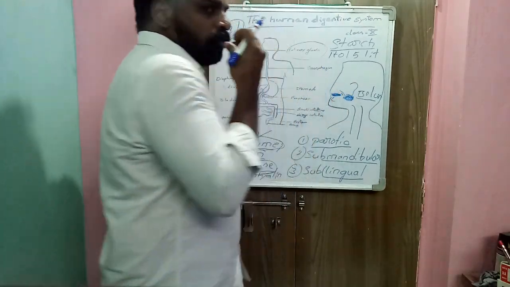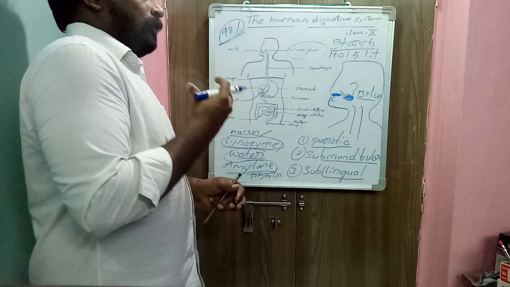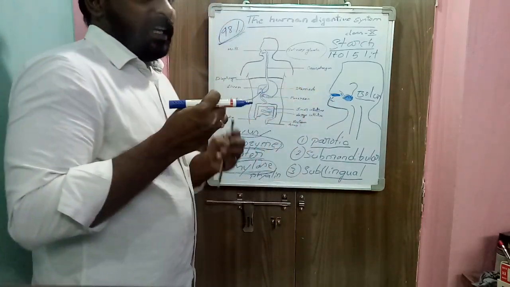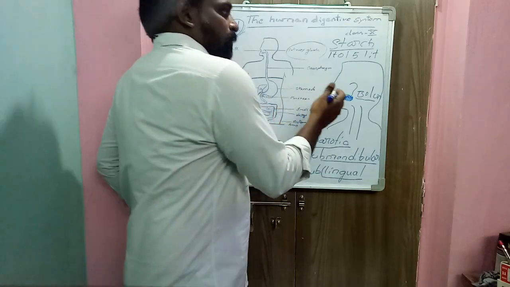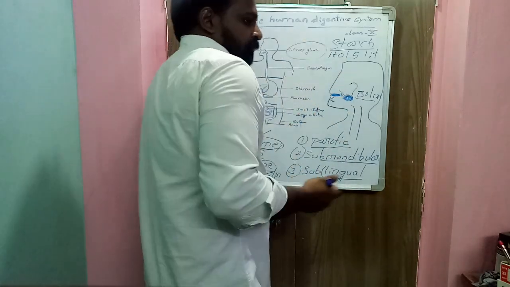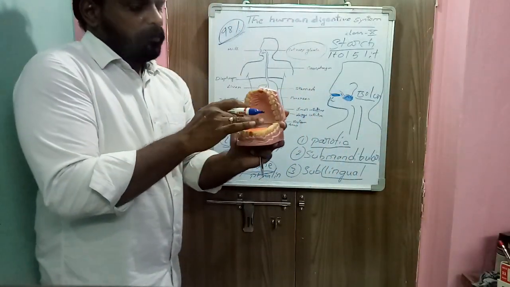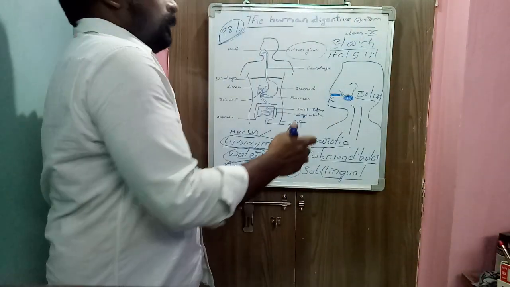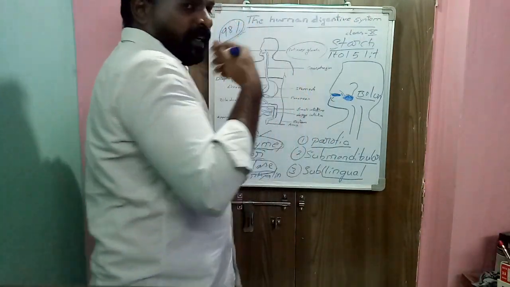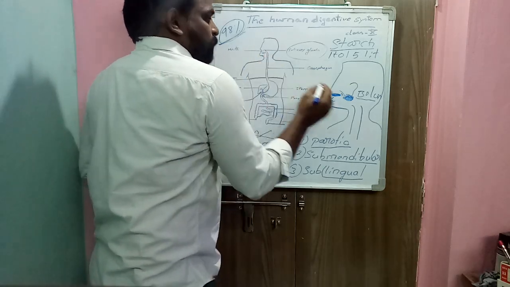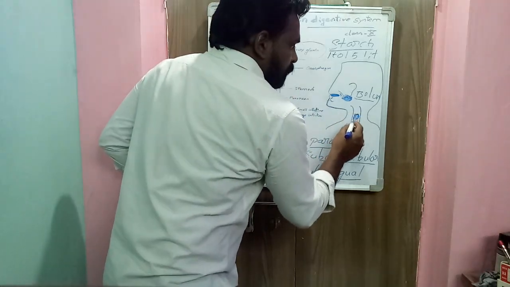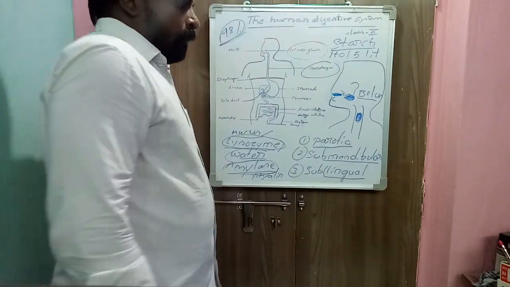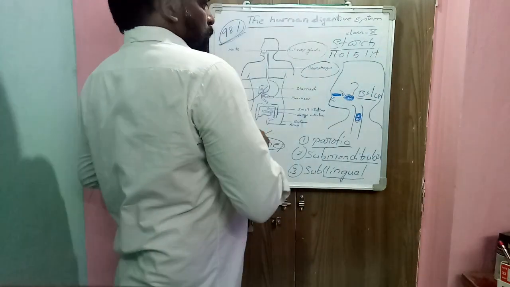So food is converted into a ball in the mouth cavity, and then the bolus enters the food pipe. The tongue helps in swallowing. The tongue pushes the food materials into the pharynx region. The bolus is swallowed by the tongue, and food enters the food pipe, which is also called the esophagus.